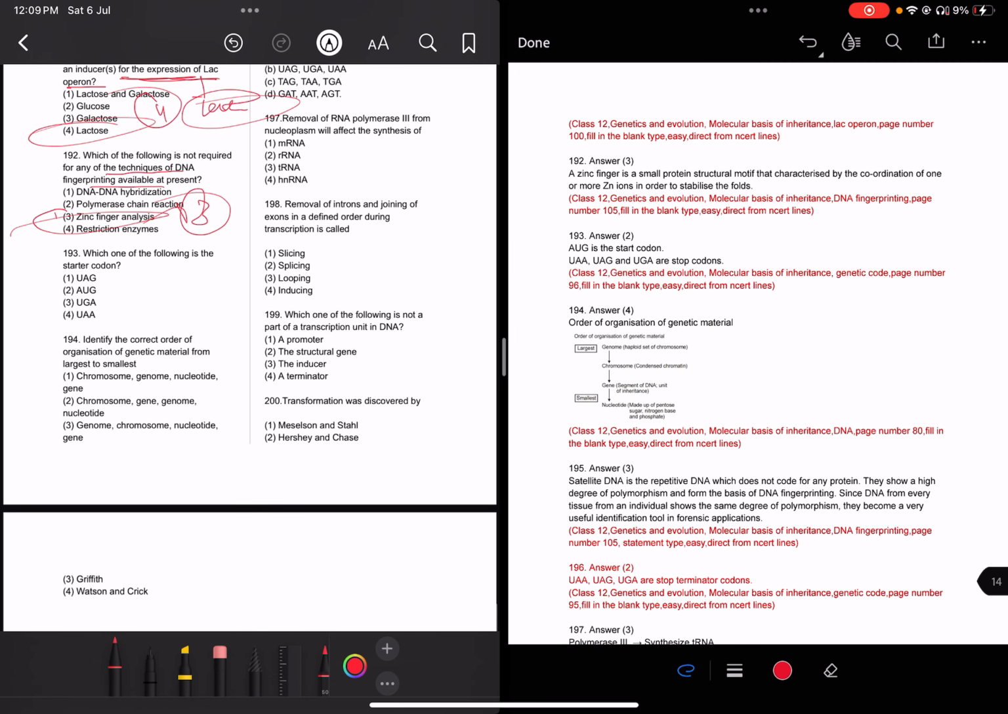193. Which of the following is the starter codon? Very easy, I think everyone knows this question. AUG is the starter codon. UAA, UAG, UGA are stop codons. So AUG is the start codon and the other three, UAA, UAG, UGA, are stop codons.